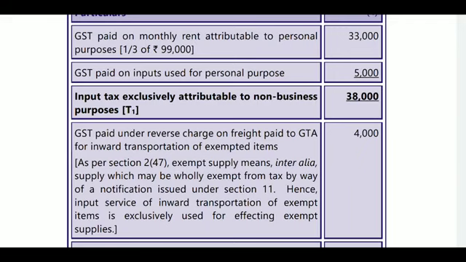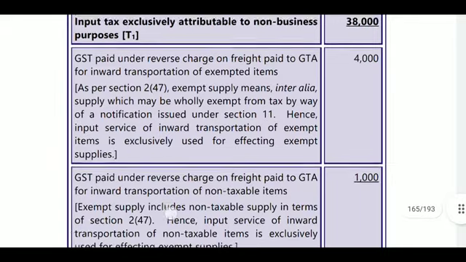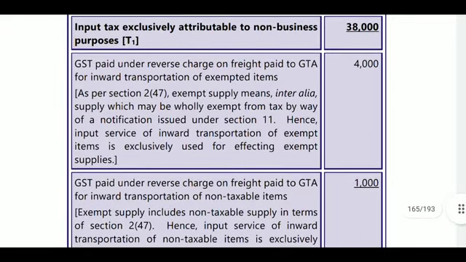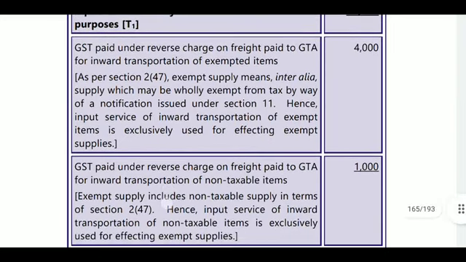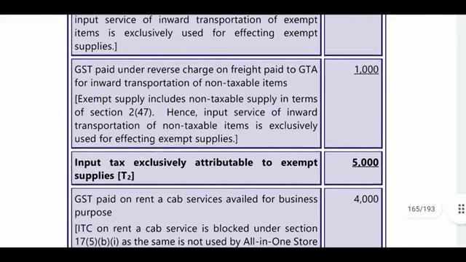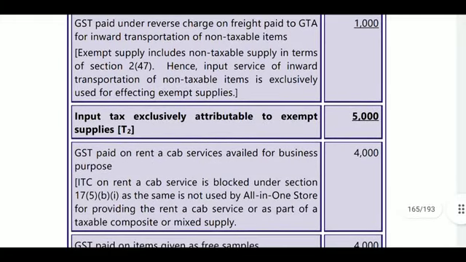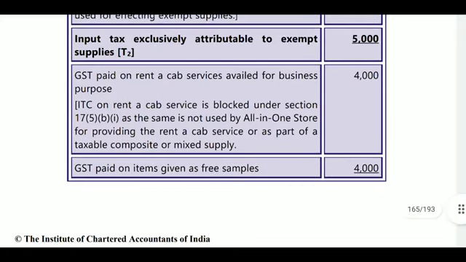Next, GST paid on reverse charge mechanism on freight paid to GTA for inward transportation of exempted items, so 4,000, and GST paid on reverse charge mechanism on freight paid to GTA for inward transportation of non-taxable items. So exempted items and non-taxable items, it is for exempted supplies. So 4,000 plus 1,000 will become 5,000. It is exclusively for exempted purpose. It becomes T2.